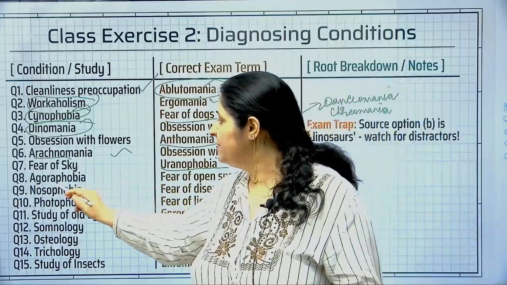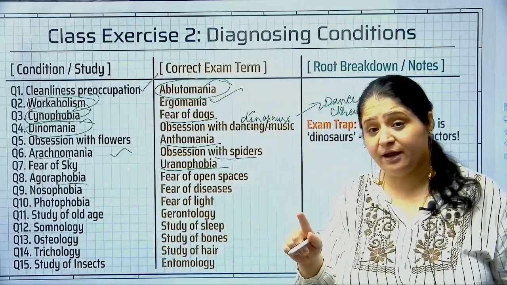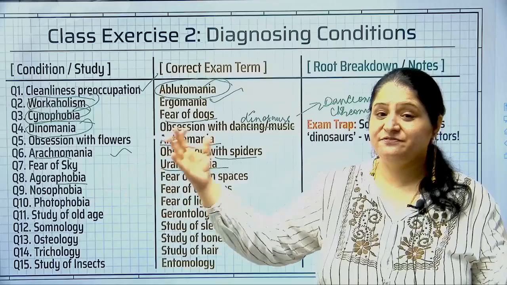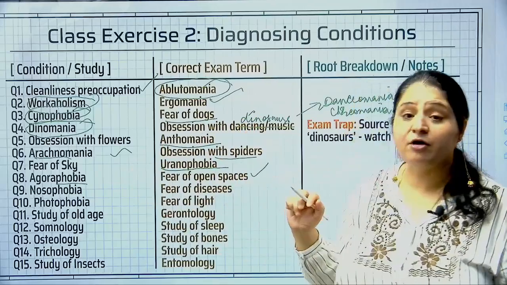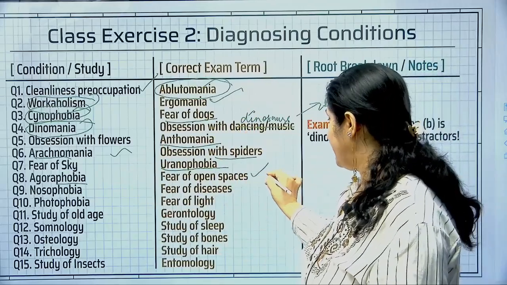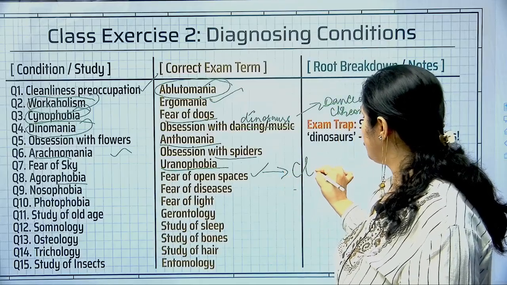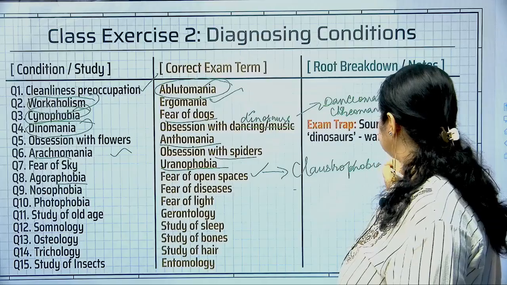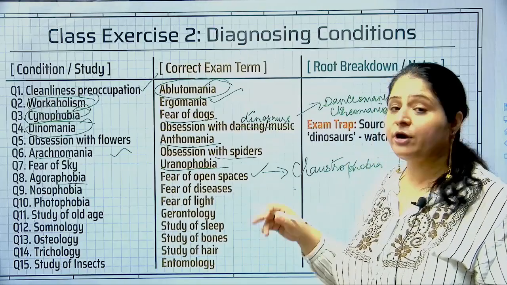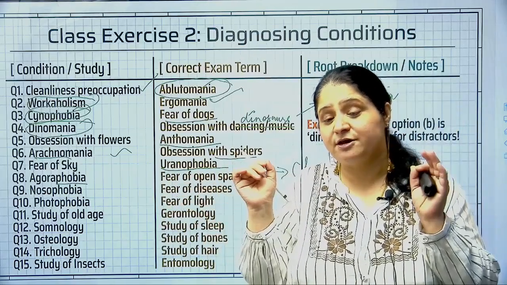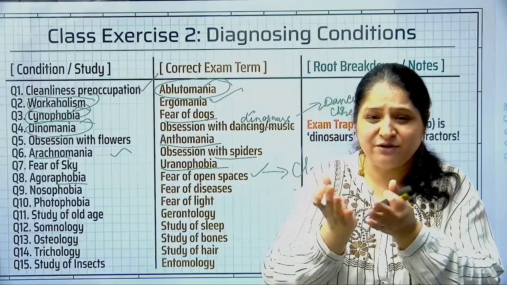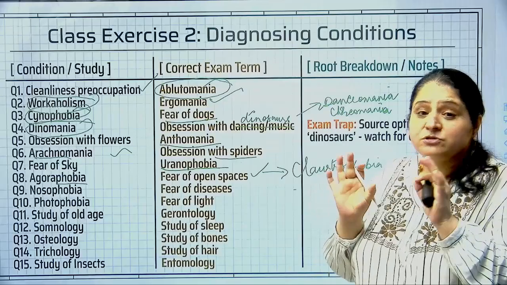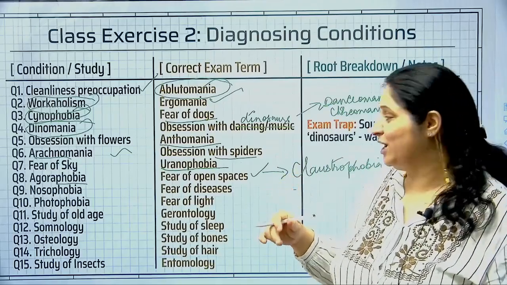Alright. Agoraphobia. Here too it is agoraphobia, fear, so this means fear of something. Agora is open spaces. Fear of open spaces is called agoraphobia. And if you know, which I am sure most of you know, there's a word claustrophobia. Claustrophobia is the opposite of agoraphobia. Claustrophobia is one who is afraid of closed spaces, one who gets suffocated in confined spaces. We call him claustrophobic. And one who is afraid of open spaces, we call him agoraphobic.